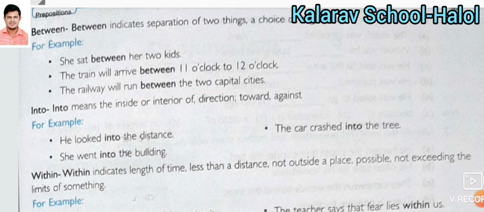Now another preposition is into. Into means inside.